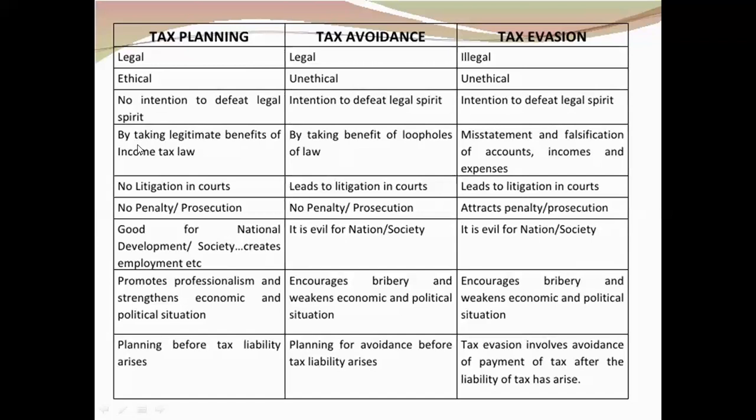The next point is, by taking legitimate benefits of the income tax law. It means, I told you what I have done is, I have invested 1 lakh rupees in a tax saver FD and I have taken the benefit of the same. So I am taking only the lawful benefits which are being offered under the Income Tax Act. Here, as I said, I am taking the benefit of the loopholes of the law. I am finding something which can be wrong, which is a loophole, and I am going to take the benefit of the same, and it is known as tax avoidance.